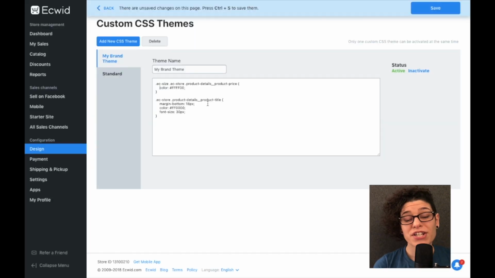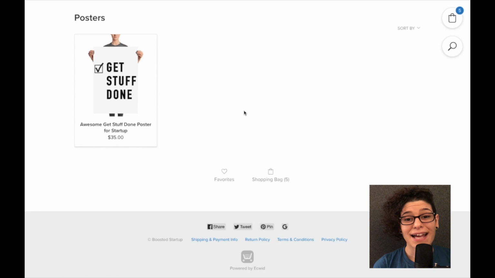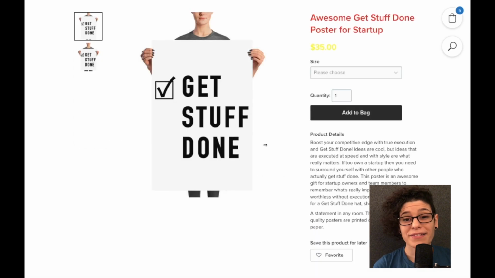You can use CSS codes. CSS stands for Cascading Style Sheets. It's just bits of code that allow you to customize your online store. Codes will allow you to change colors, sizes, add and edit items. You can remove things or hide things. It's a great way to customize your online store.